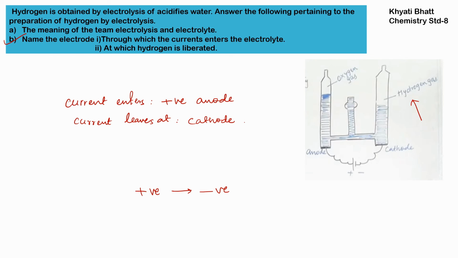Now why is it so? Because hydrogen is a positive element, it gets attracted towards the negative electrode. Our negative electrode is the cathode. H plus is not stable, so once it gets discharged, it converts into its molecular form. A hydrogen-hydrogen bond will form and we will get hydrogen gas at the cathode electrode.